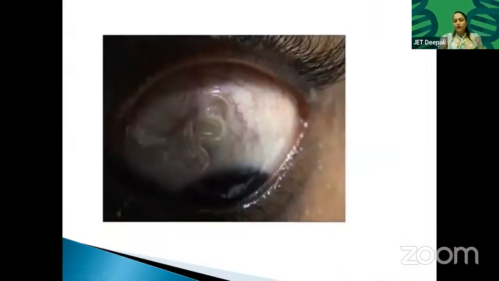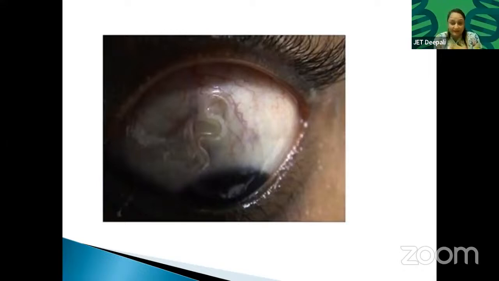Now this is loa eye worm. You can see this in an eye. If you go to a doctor and say that I'm having redness in my eye, lots of itching in my eye, I'm having pain in my eye, the doctor will make you sit and he will examine you through his lenses, to see the symptoms you are having.